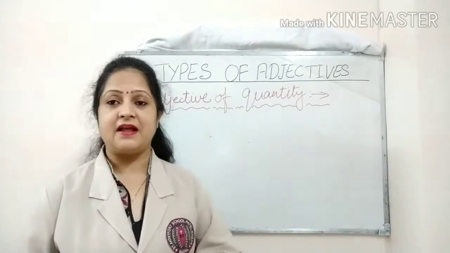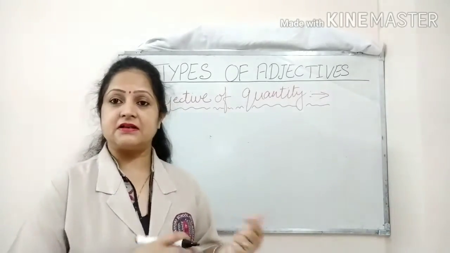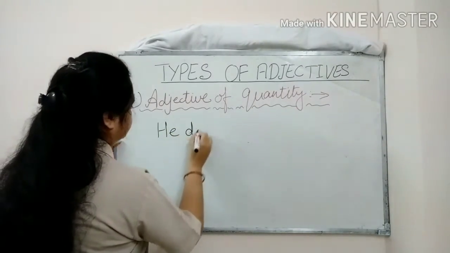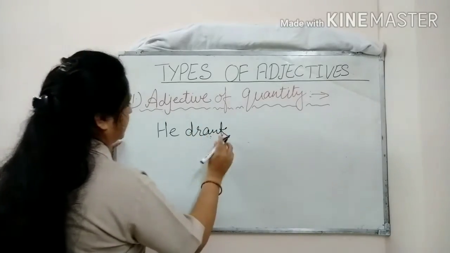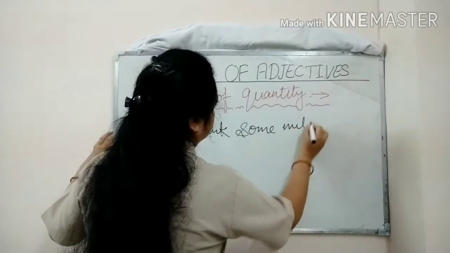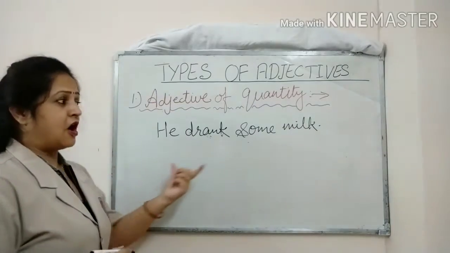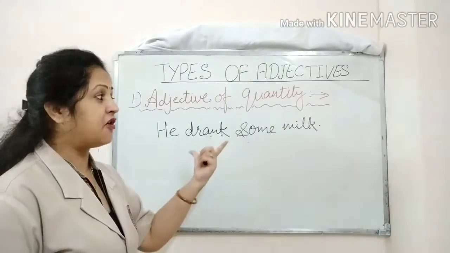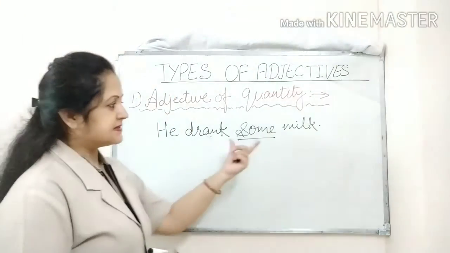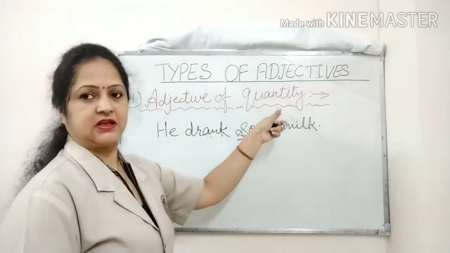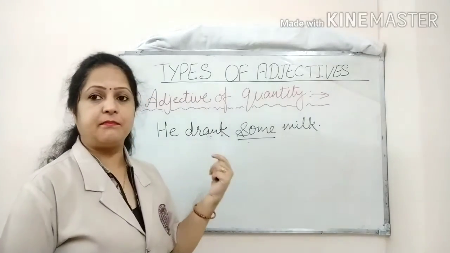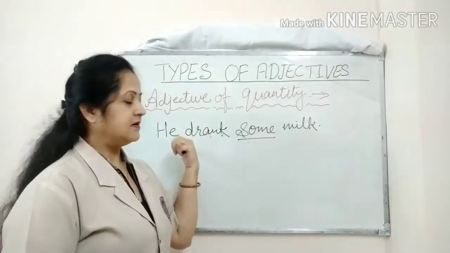The first example I am taking here: He drank some milk. So how much milk? Now the question is how much milk? The answer is some milk. So here some is the adjective of quantity, that is giving us the approximate amount of the milk drunk by the person.